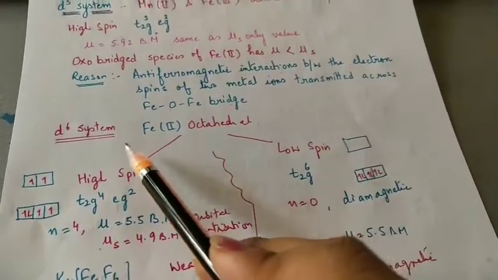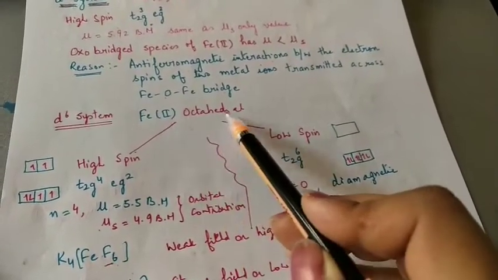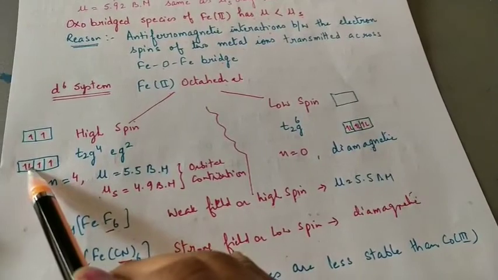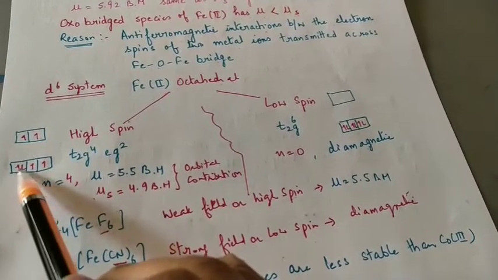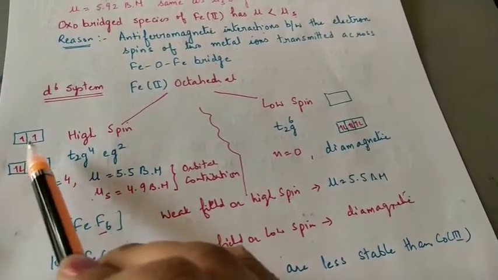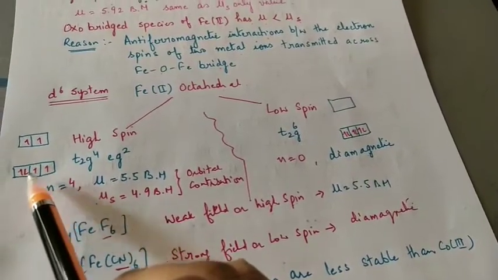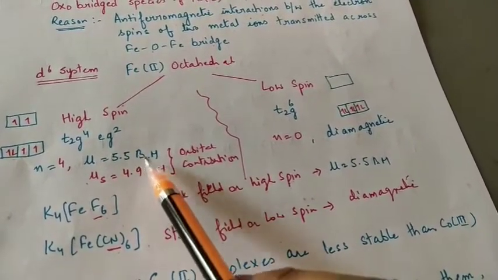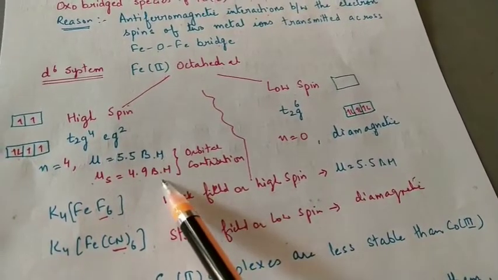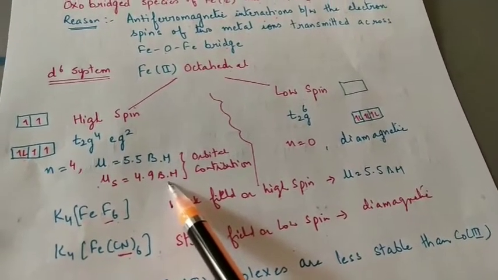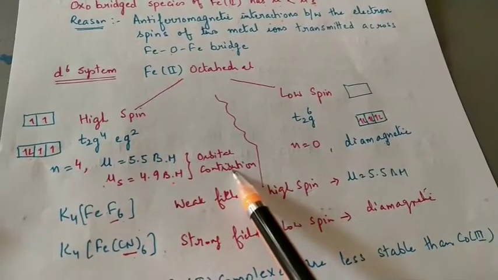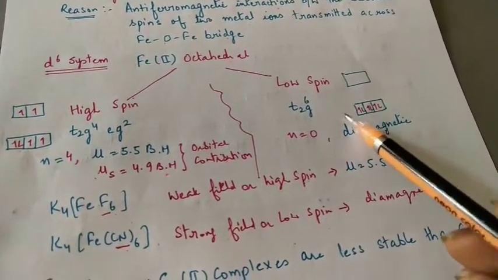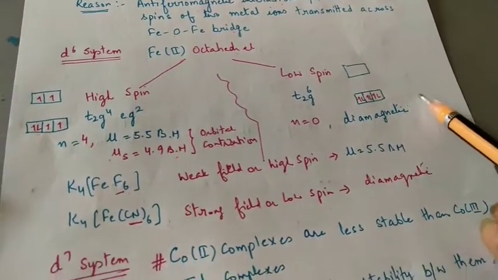Come to D6 system. Examples are iron 2 octahedral complexes, high spin and low spin. High spin means we will fill the orbitals like 1, 2, 3, 4, 5 and 6. So there are 4 unpaired electrons and the value is found to be 5.5 Bohr magneton, which is slightly higher than the spin only value, which means there is orbital contribution. But in low spin complexes all electrons are paired, there is no magnetic moment, and they show diamagnetic behavior.